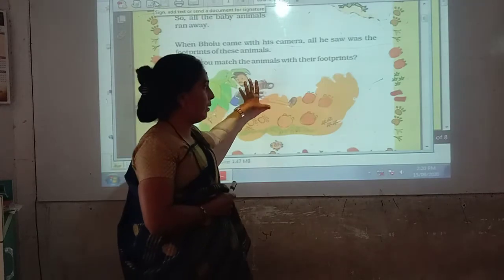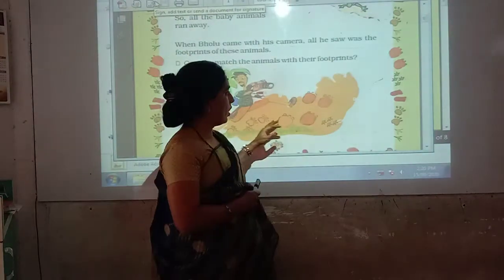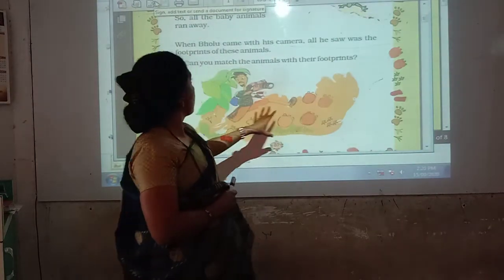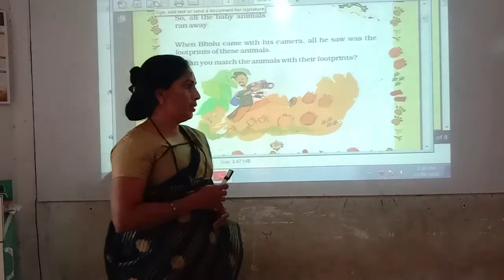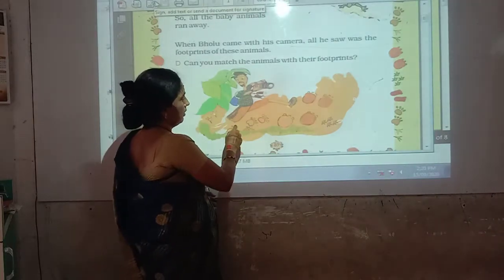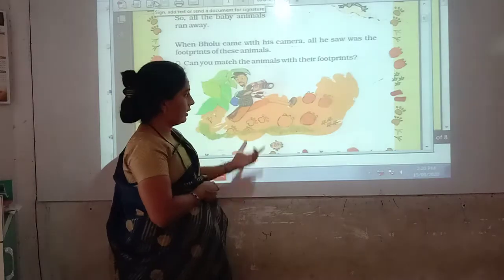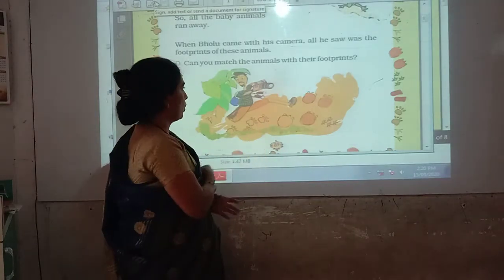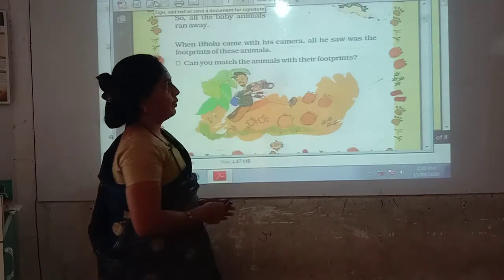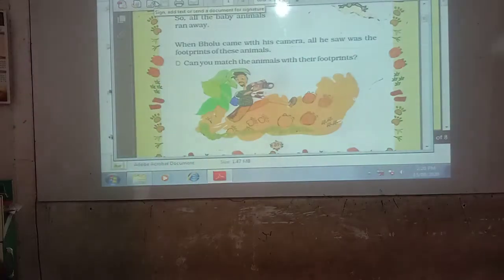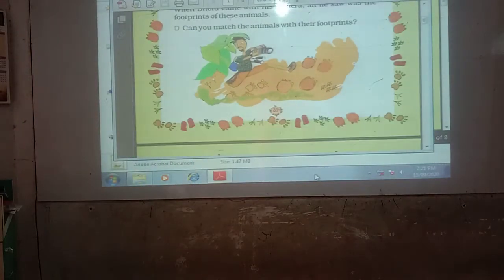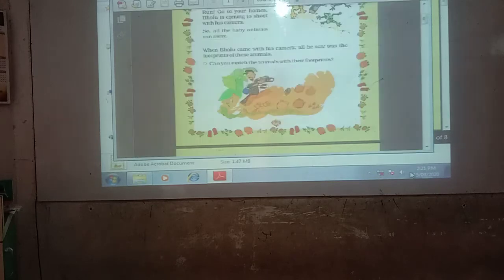And when Bholu came here with his camera, he saw footprints of these animals. Footprints means these are the footprints of the animals. So can you match the animals with their footprints? Now here we are going to match baby animals with their footprints.